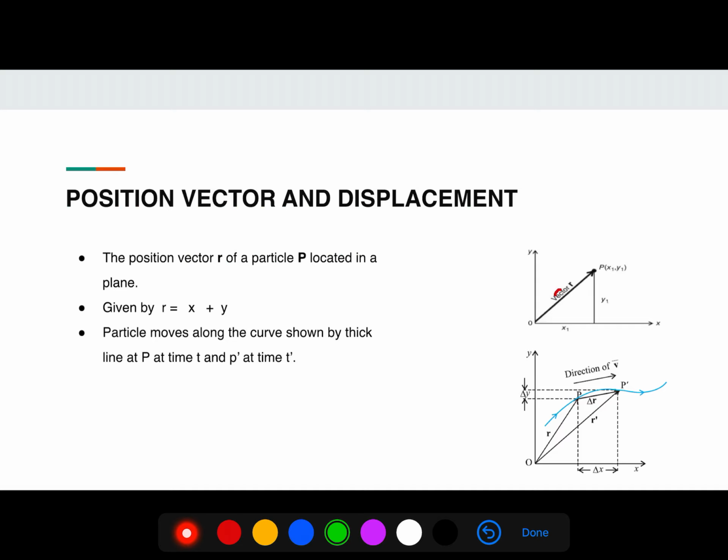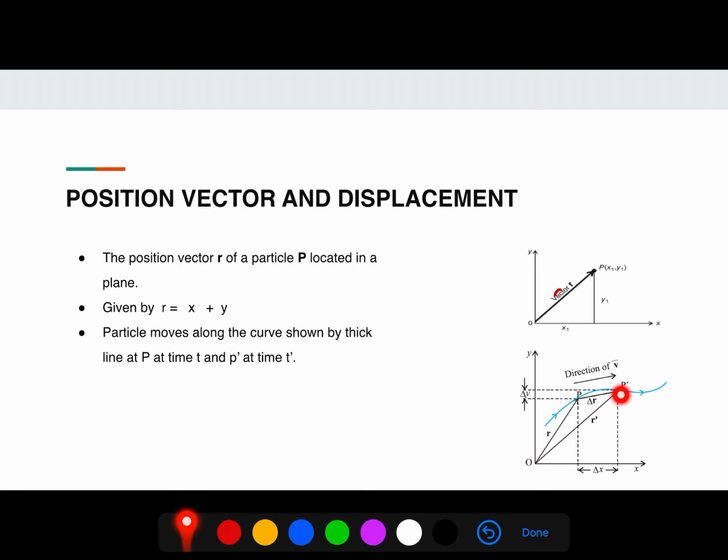And second is the displacement vector. Suppose a particle is moving in a plane. At any instant, at time t it is at P and its position vector is r, and at time t dash it is at P dash and its position vector is r dash.